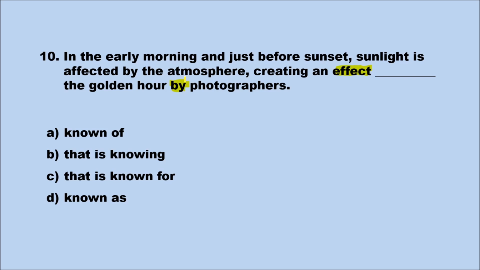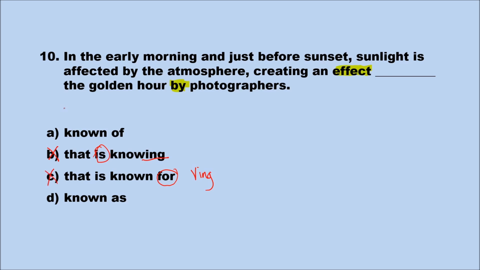Because of that, there are two options that we can delete right away. I guess choice B, because you see it has ing at the end. Good. You'll see, as Yudee said, ing is not a passive form. Even though is could possibly indicate passive, the ing form of the verb indicates present continuous. Let's look at C next. C, that is known, would be correct except for the for. After for should be some kind of verb ing. For example, that is known for causing the golden hour. So we can delete C as well.